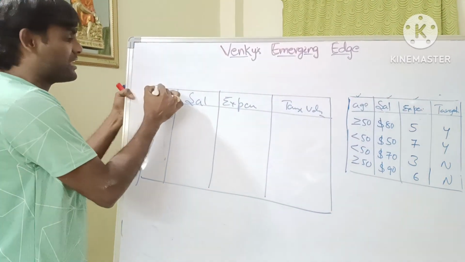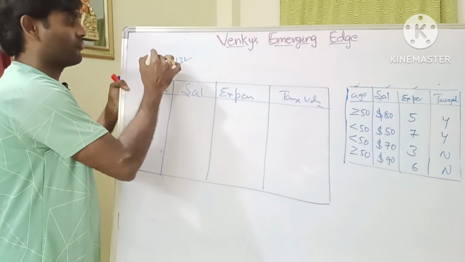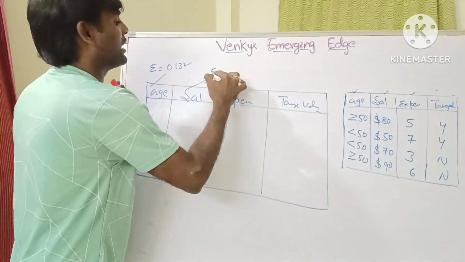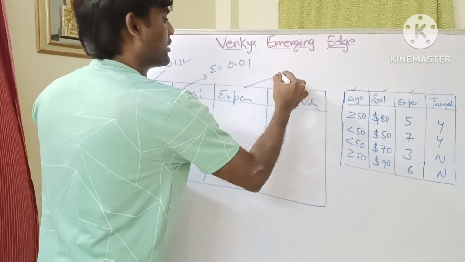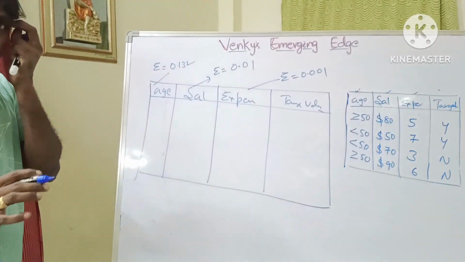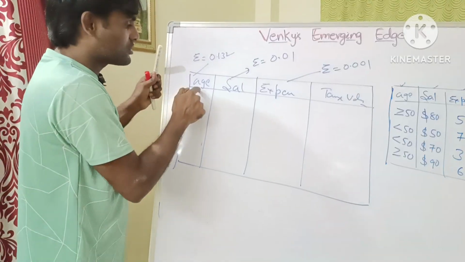We know that what is the age error rate? Error rate is equal to 0.132. First we calculate the error rate. Like that, what is the error rate of salary? Equal to, for example, 0.01. The experience error rate equal to 0.001. Is it clear? Okay. Then we know what are the values of age.